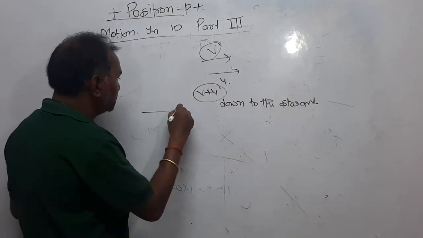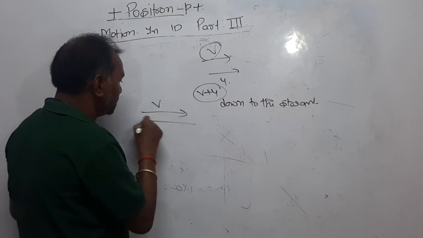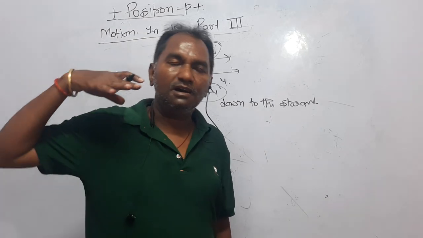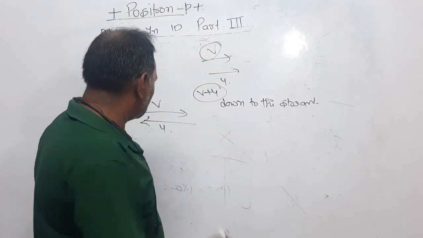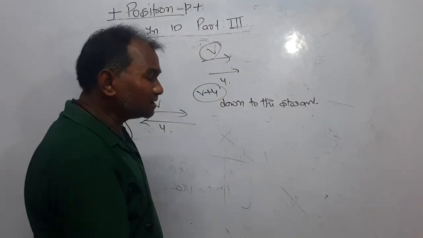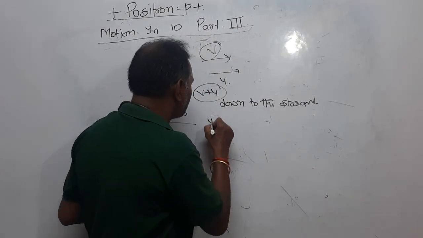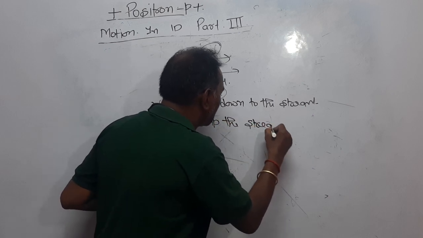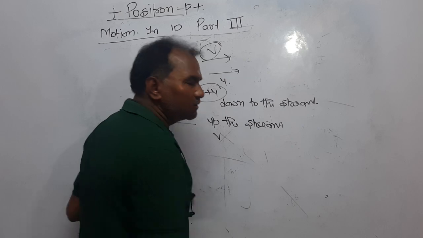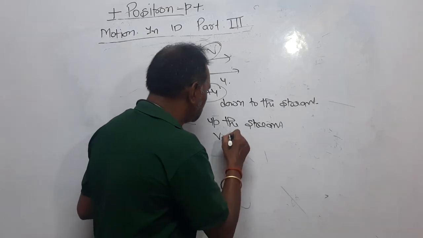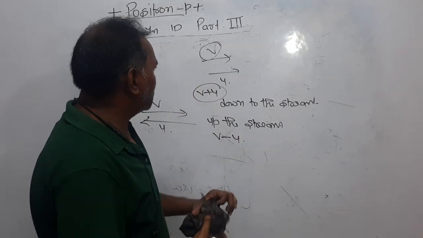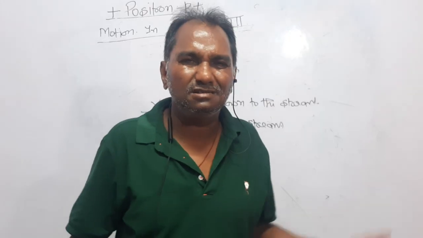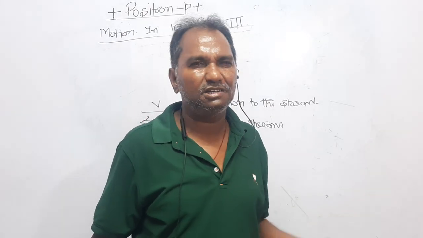And now look here, it is the velocity of the boat. The river is flowing in this way, you are moving opposite to that river, and this is called up the stream. In that case, the river is opposing your velocity, so it is v minus u. And when you are down the stream, the velocity is v plus u. And many simple problems can be solved using this.